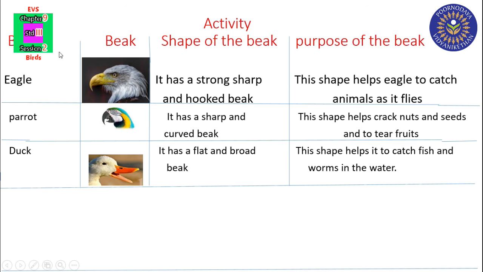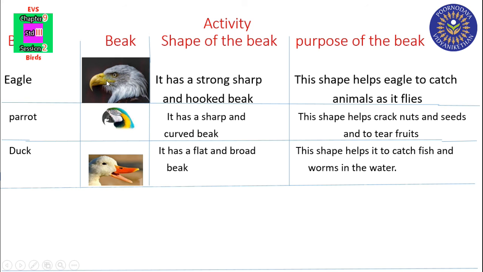Next, activity. You have to do it this way. You have to draw 4 columns, write the heading, stick the picture of the bird's beak and write the features. Do this activity in the notebook. You can select any 2 birds and write the features like this in the notebook. Did you understand? Birds, beak, shape of beak, purpose of the beak.